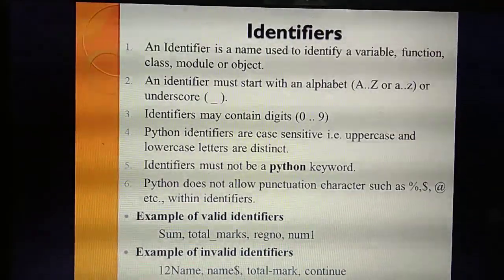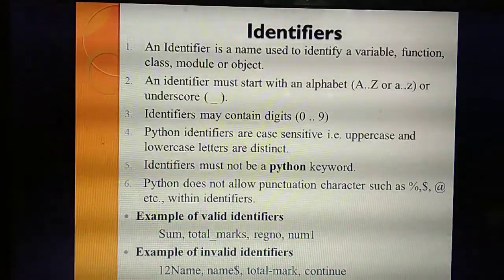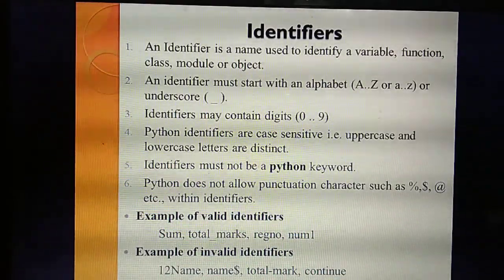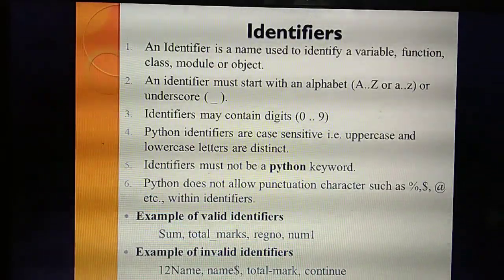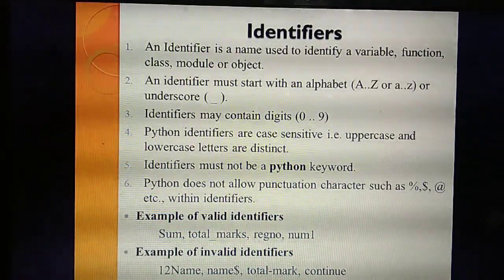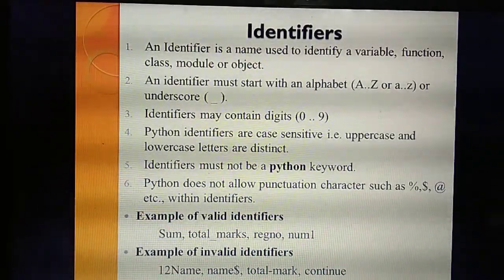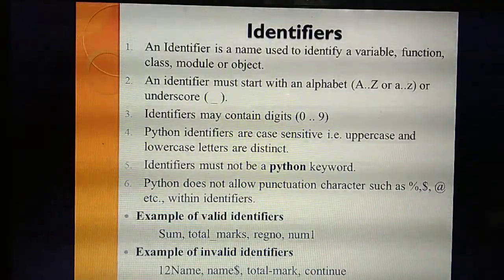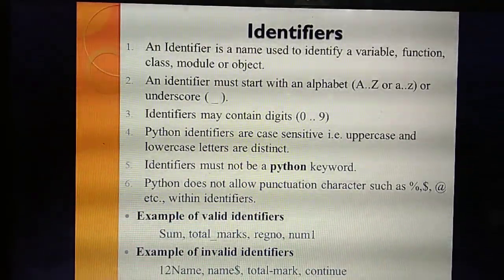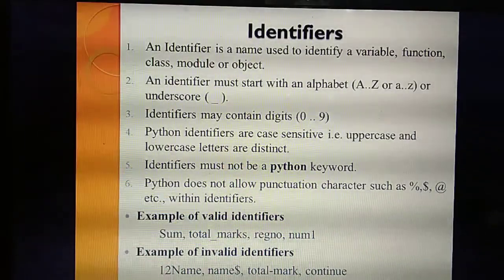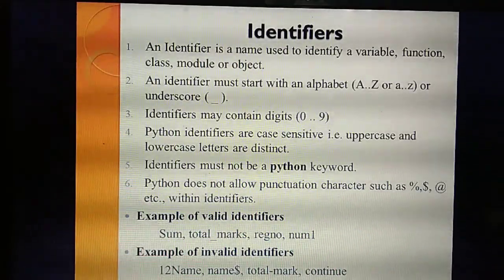If you start to write your name, the first letter you should write as a capital letter, isn't it? Likewise, it will identify that. Case sensitive means the places where you need a capital letter should follow capital letter, and if you write a small letter in the next place, it should follow the small letter condition. Understand? That's the point. What's the next point? The fourth point is that it's case sensitive. What do you mean by case sensitive? It will identify both capital letters as well as small letters.